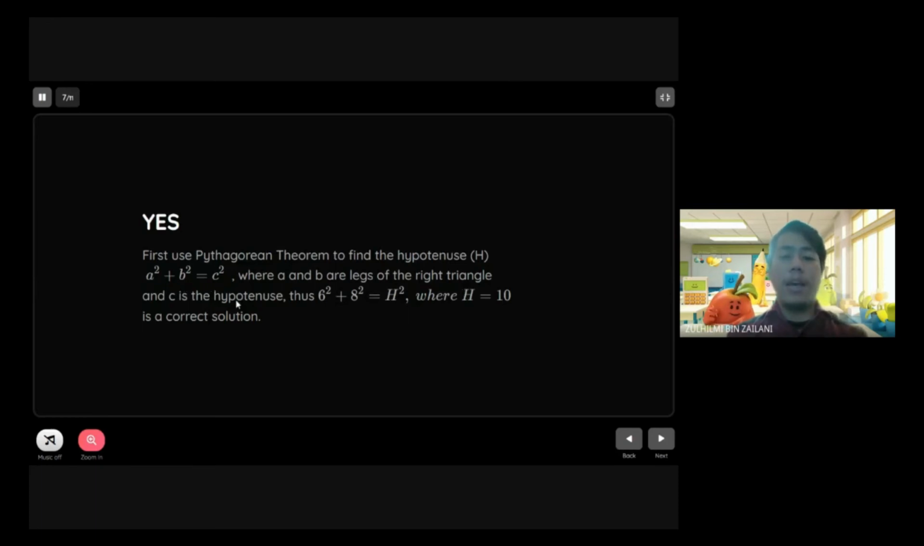So a and b are the legs of the triangle and c is the hypotenuse. So from the question, we use c squared plus a squared equals h squared. So h equals 10. So it is the correct solution.